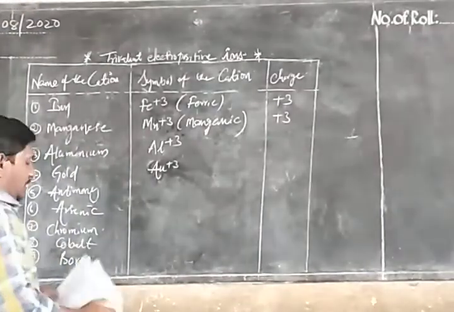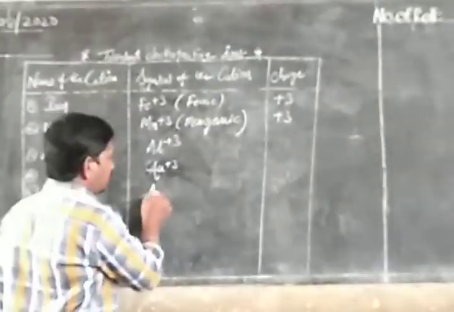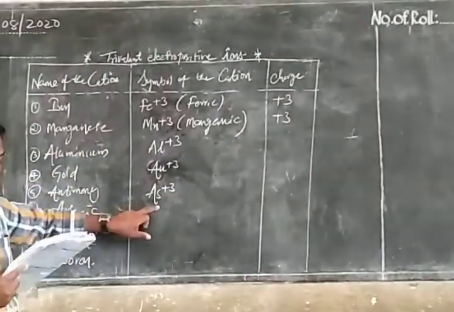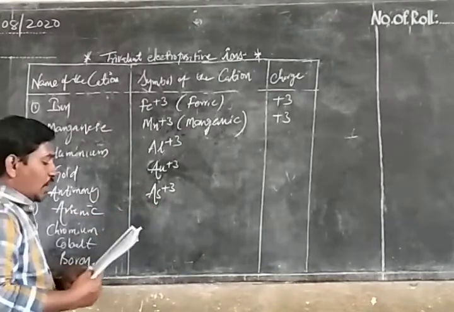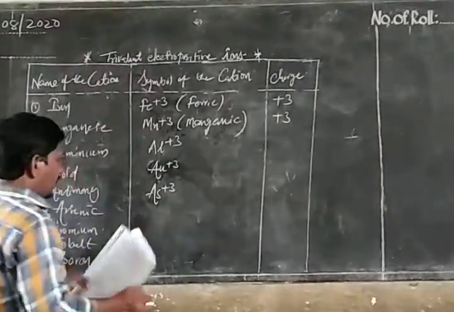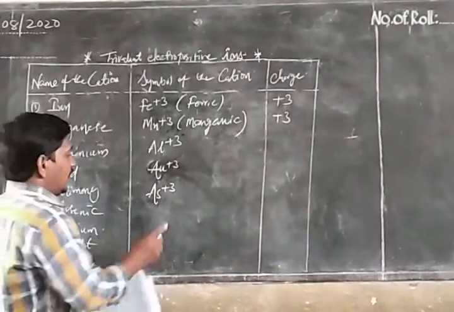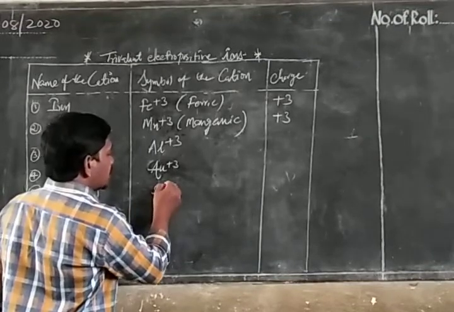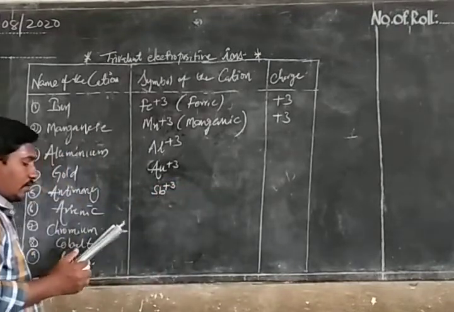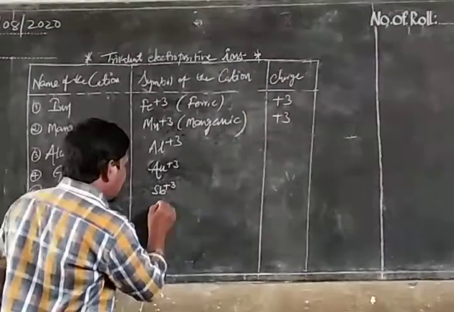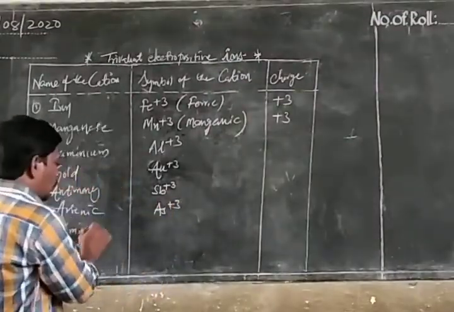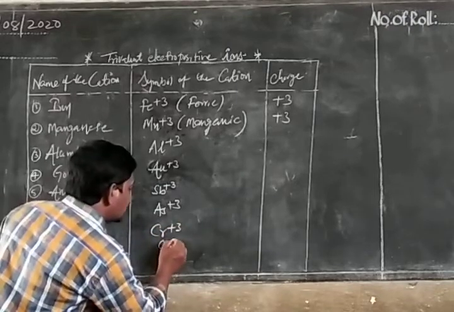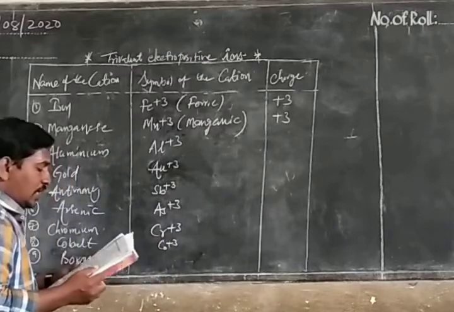Next antimony, the symbol of antimony is Sb plus 3, arsenic As plus 3, chromium Cr plus 3, cobalt Co plus 3, and boron B plus 3.